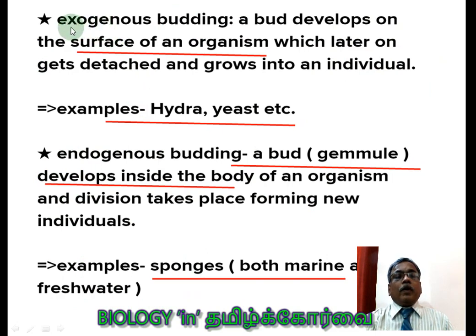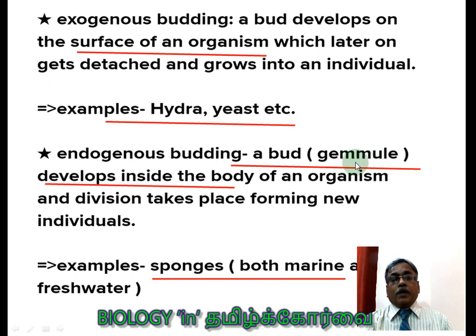Now, one more intensive way of learning: exogenous budding, and then naturally the opposite, endogenous budding. So the difference can be asked in a 2 mark or 3 mark question, students. What is exogenous budding and what is endogenous budding? Exogenous budding, as we already discussed, arises from the surface of an organism, for example Hydra as well as yeast. Whereas endogenous budding is a bud, the gemmule formation that we are going to learn, students, which occurs in the sponges.